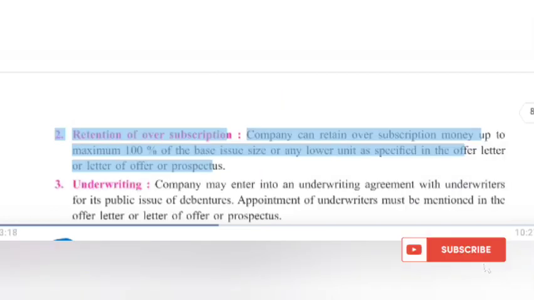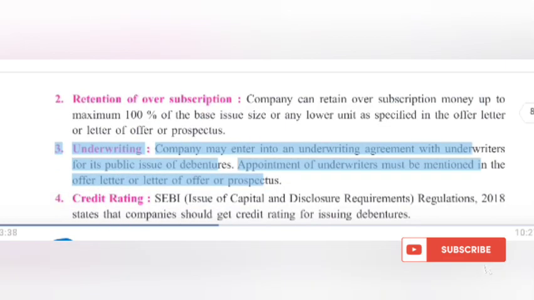2. Retention of oversubscription. The company can retain oversubscription money up to a maximum of 100% of the base issue size or any lower limit specified in the offer letter or letter of offer or prospectus. 3. Underwriting. The company may enter into an underwriting agreement with underwriters for its public issue of debentures. Appointment of underwriters must be mentioned in the offer letter or letter of offer or prospectus.